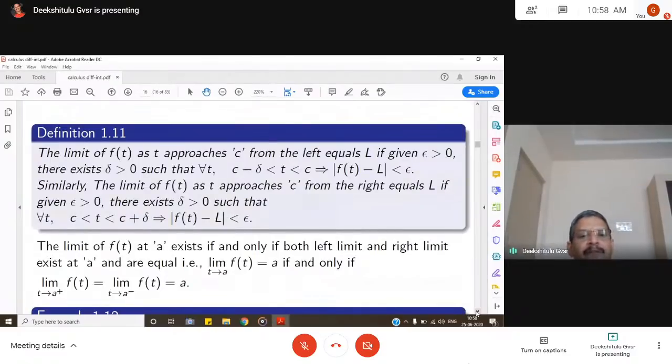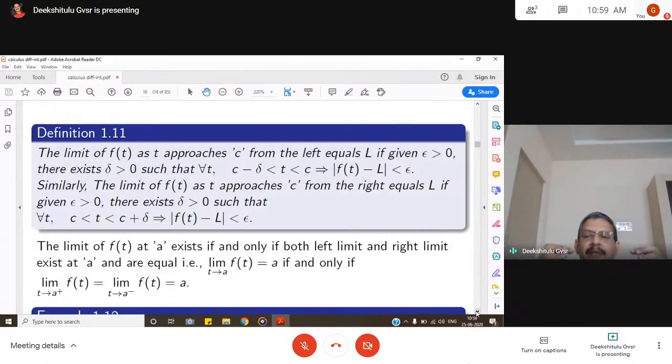The limit of f of t as t approaches c from the left equals L if, given epsilon greater than 0, there exists delta greater than 0 such that c minus delta less than t less than c, that means we are talking about left of c, implies mod f of t minus L less than epsilon. This is called left limit. Similarly, the limit of f of t as t approaches c from the right is defined, if so and so, this thing happens.